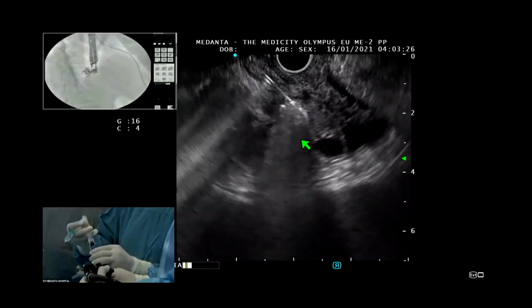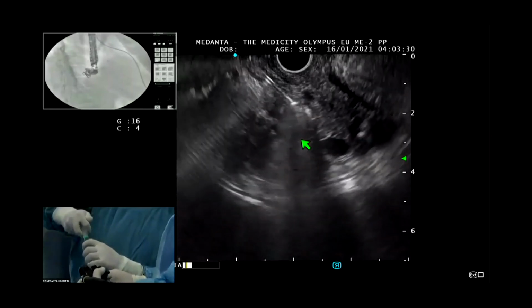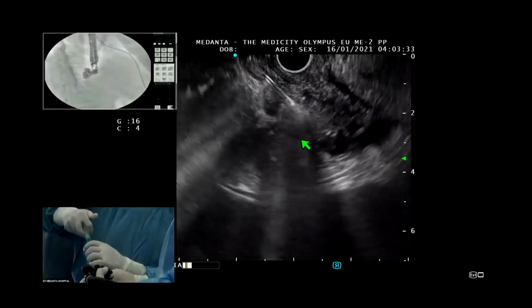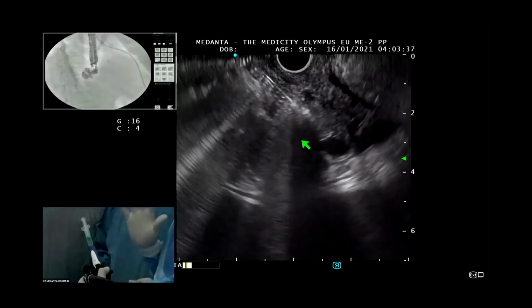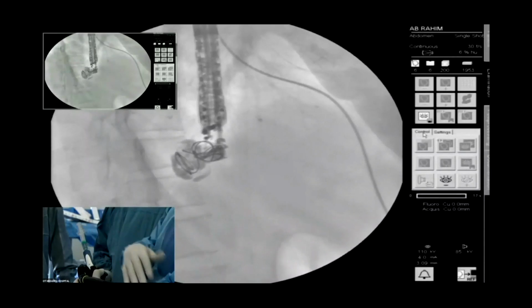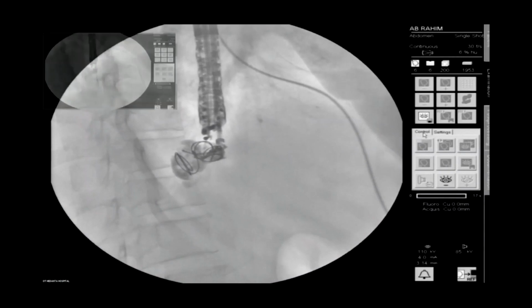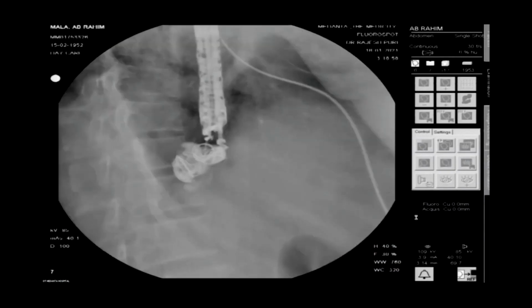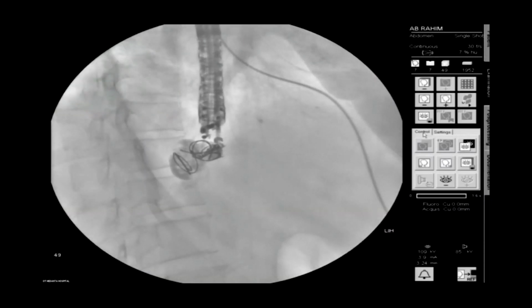Inject, so it doesn't block. Can you see the now? Can you visualize it? Yes. Okay. Do you use lipiodol always? I always use lipid oil. Advantage is it is visible on the fluoro, and as I said, we have an N-butyl cyanoacrylate glue. N-butyl cyanoacrylate glue has a polymerization time of 5 seconds. So the risk of blocking the needle is very high.